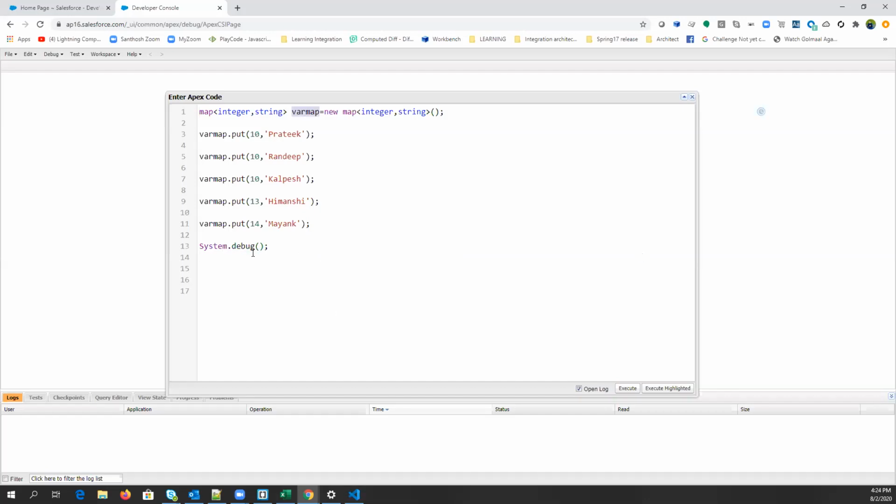Var map. What do you think it will store? It will put 10 Kalpesh, 13 Himanshi, and 14 Mayank. Anyone else?